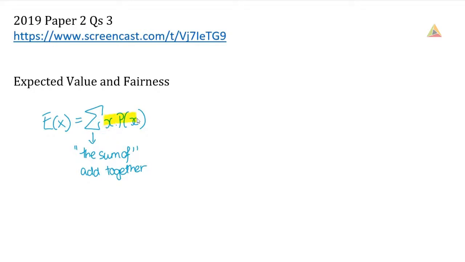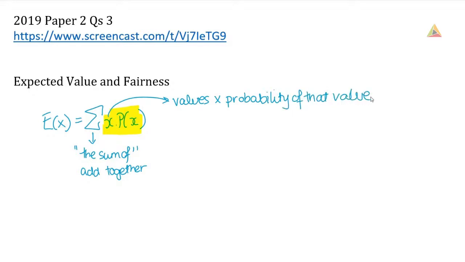So what X P(X) means, these are touching, so this means we're going to be multiplying. X is my values, and they're being multiplied by the probability of that value. So we're going to be taking a list of values, we're going to be working out the probability of those values, we're going to multiply those two things by each other, and then we're going to add them together.